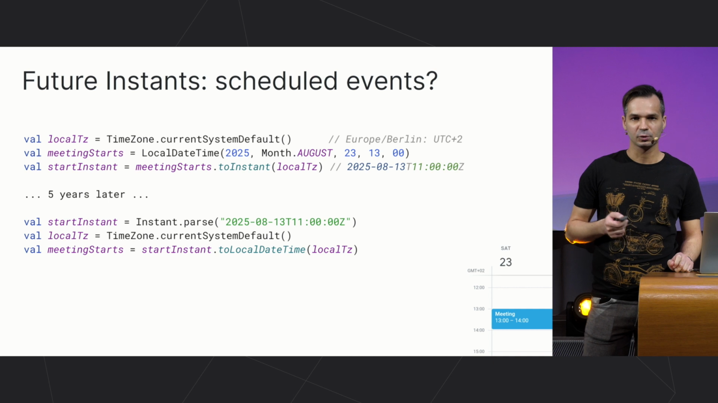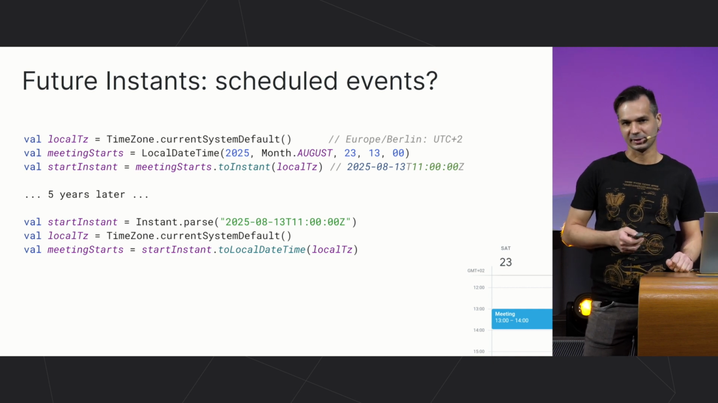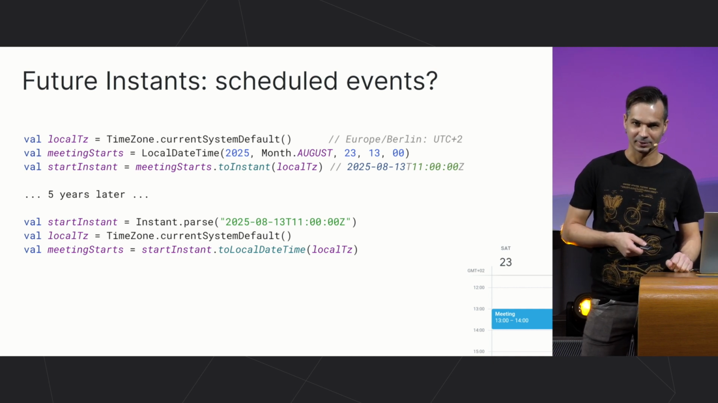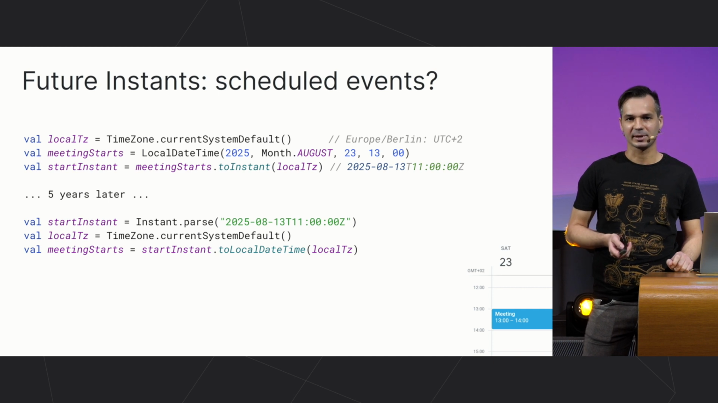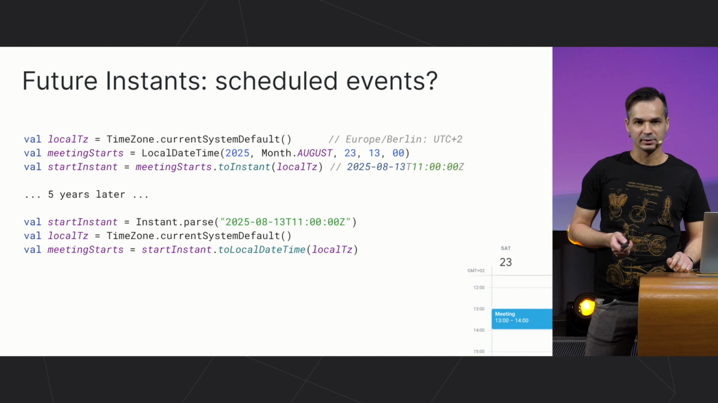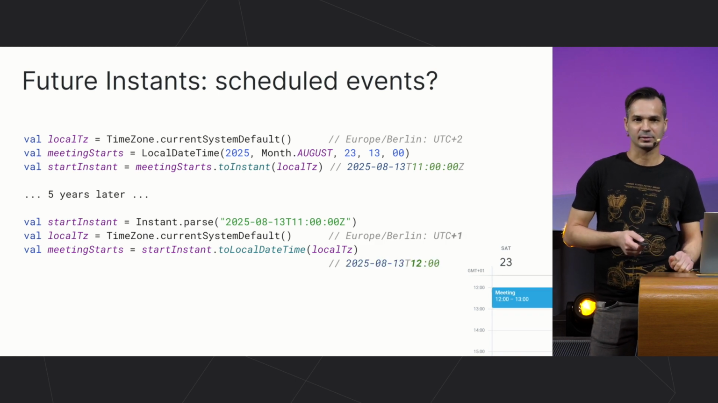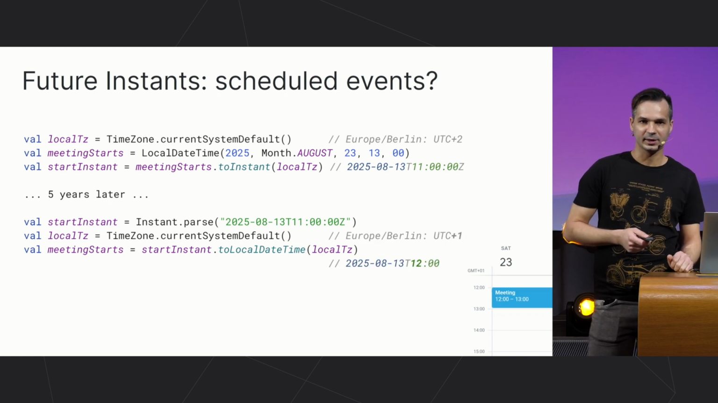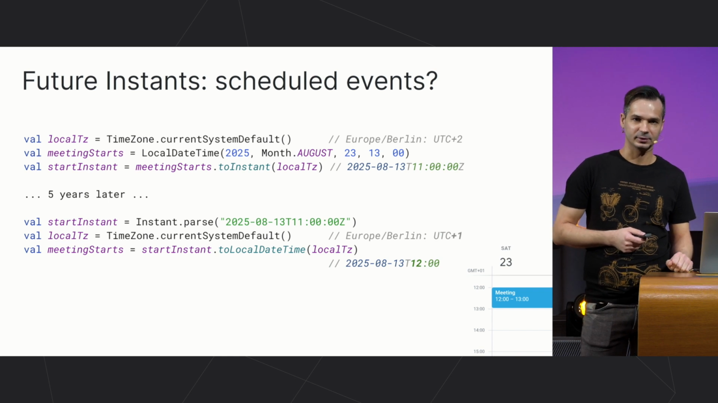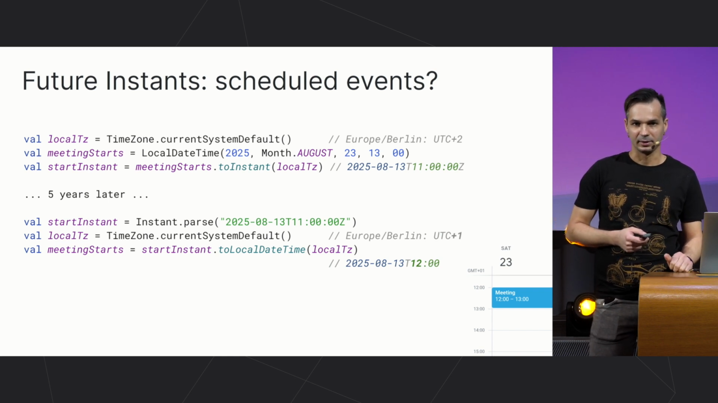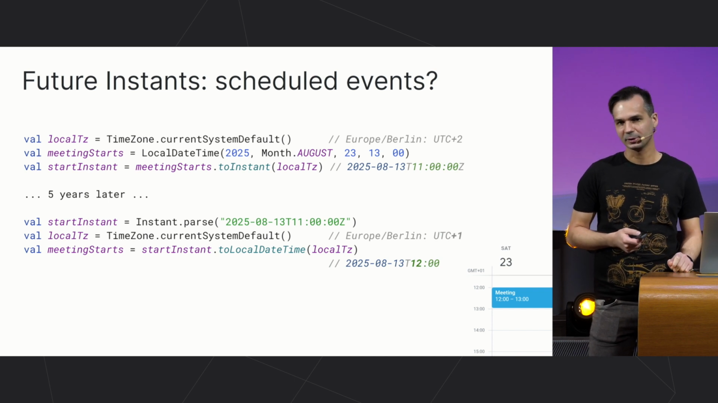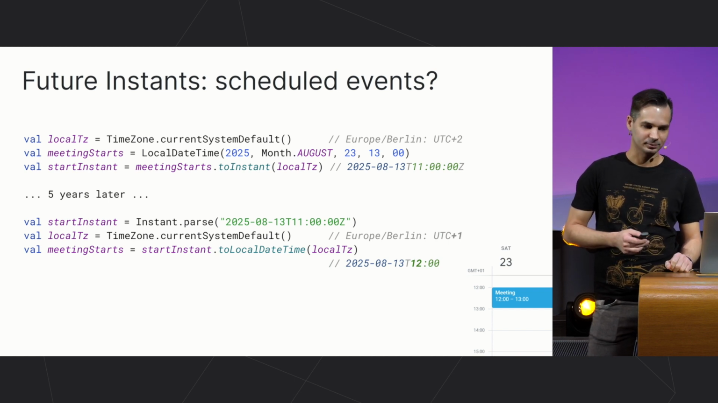But imagine what would happen if Europe abolished daylight saving time. I heard some rumors about it. It would result in the same time zone having a different offset in the future for the same instant. And if you convert a stored instant to local date time with that different offset, you get different date time components. And as a result, the meeting will move to a different time. An hour later, maybe an hour earlier, not a very good situation.